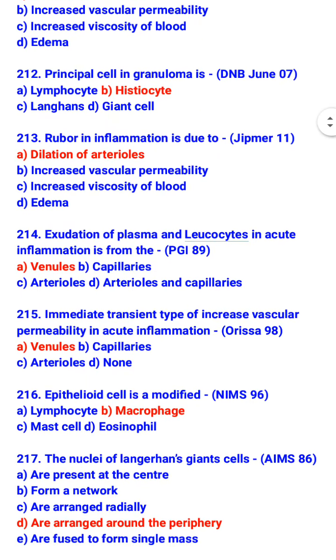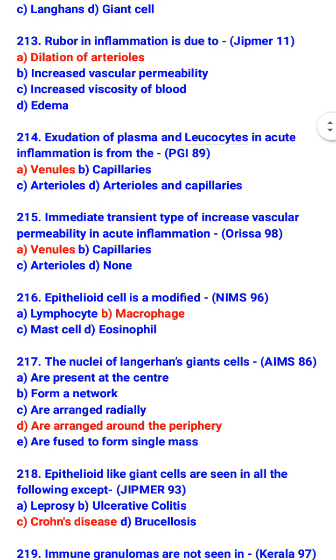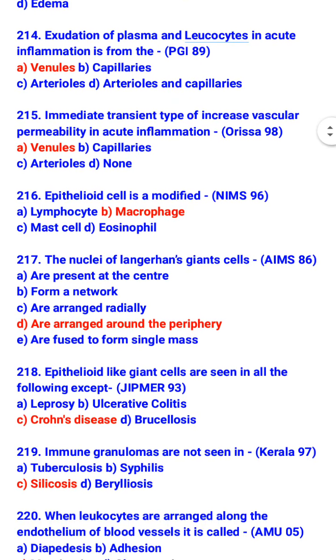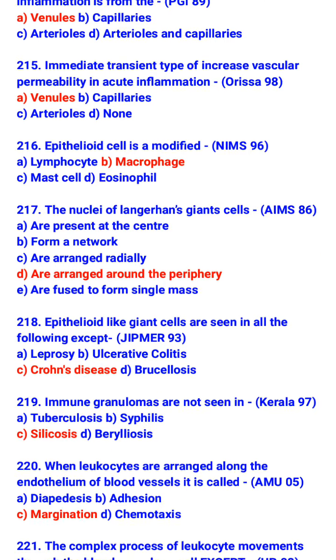Exudation of plasma and leukocytes in acute inflammation is from the venules. Immediate transient type of increased vascular permeability in acute inflammation occurs in venules. Epithelioid cell is a modified macrophage. The nuclei of Langhans giant cell are arranged around the periphery.